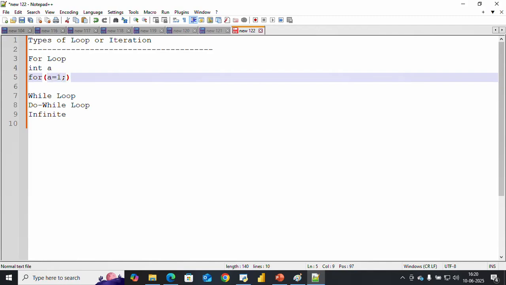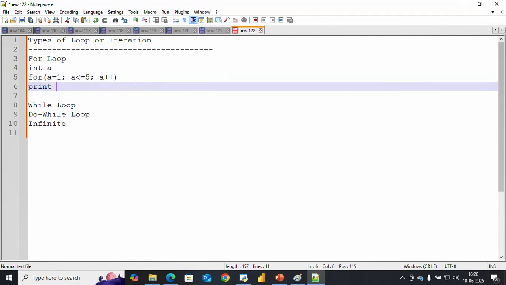So here I want to write a for loop: a equals 1, as we do in Java and C++. This is the syntax: a less than equals 5, and a plus plus. This is called the unary operator. Plus plus means increment, minus minus means decrement. In that scenario we have to use it. Suppose I just print here hello student.